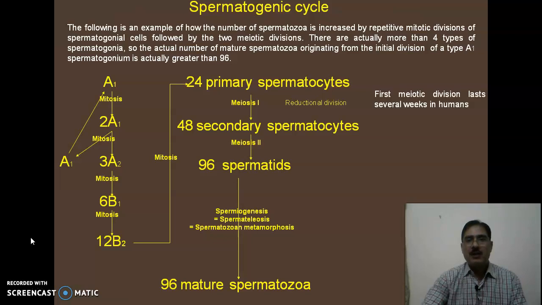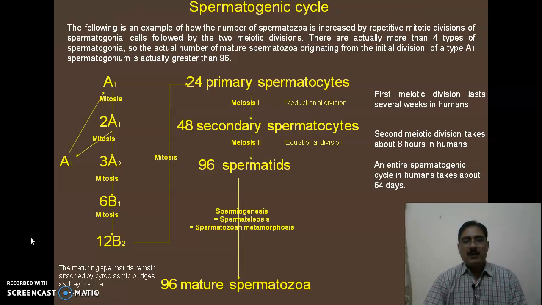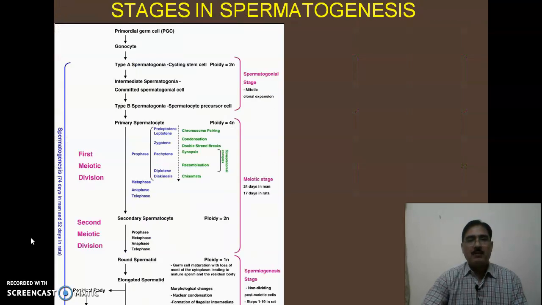Now the reductional division in the case of human beings lasts about several weeks, while meiosis 2 in human beings lasts for about 8 hours, and the entire spermatogenic cycle in human beings takes approximately 64 days. The maturing spermatids remain attached by cytoplasmic bridges as they mature. Now, what we have already discussed is shown here in the chart.